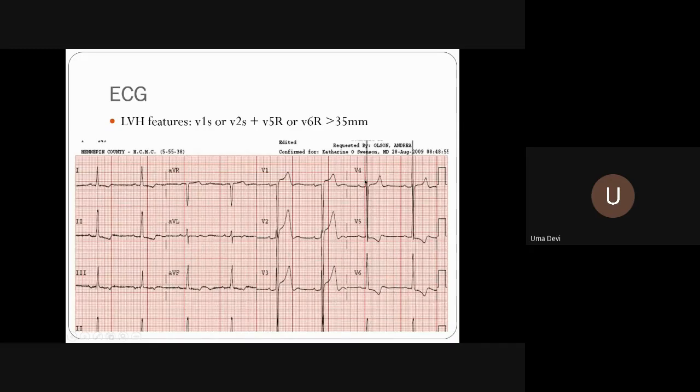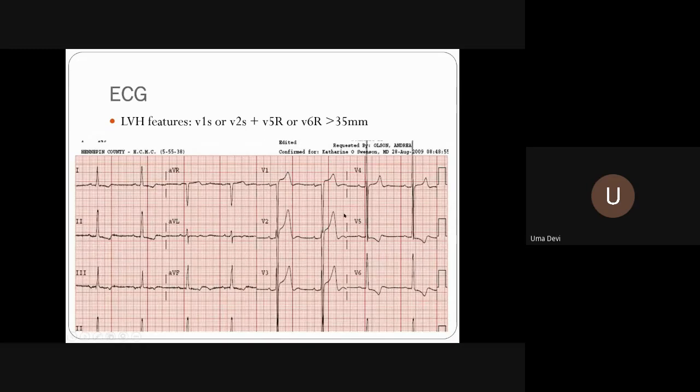It seems to come up to V4. So 5, 10, 15, 20, 25, 30, 34 millimeters it is there. And when you see the S in V1 and V2, it is very deep, that is 5, 10, 15, 20, 25, almost 25 plus.